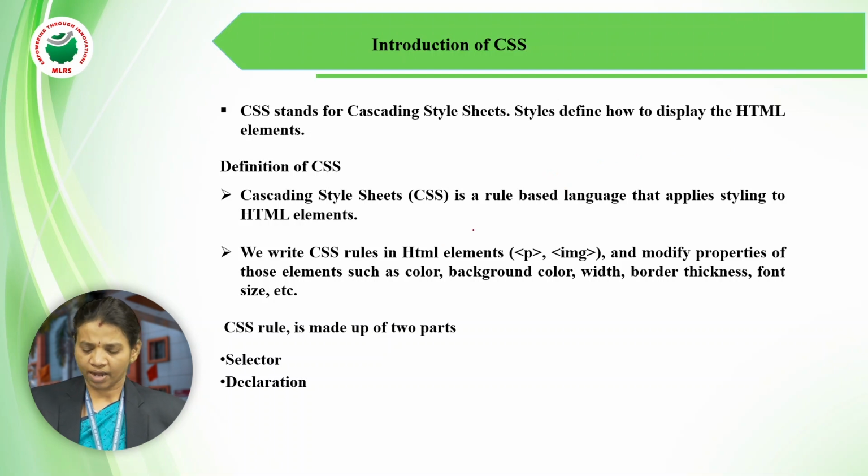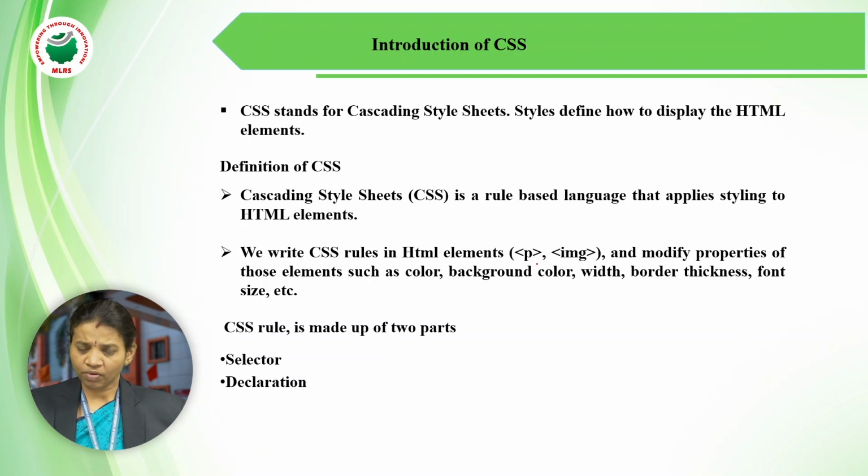It is a rule-based language as well as a styling language. Whatever styles we apply to the HTML elements, we write CSS rules for HTML elements such as paragraph, bold, italic, image, any of the HTML tags we want to apply with the help of CSS rules.